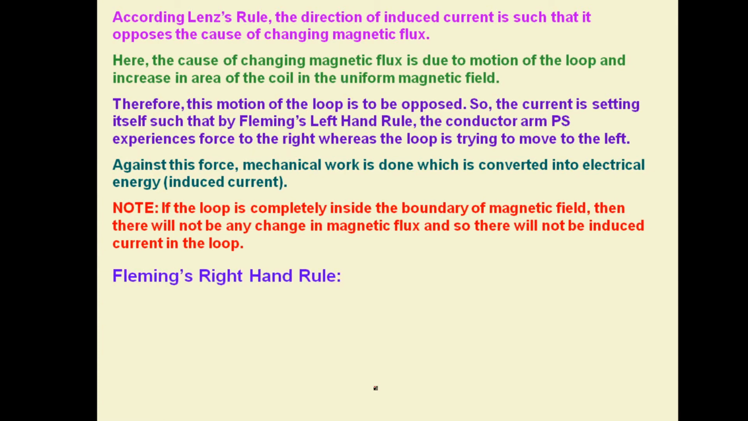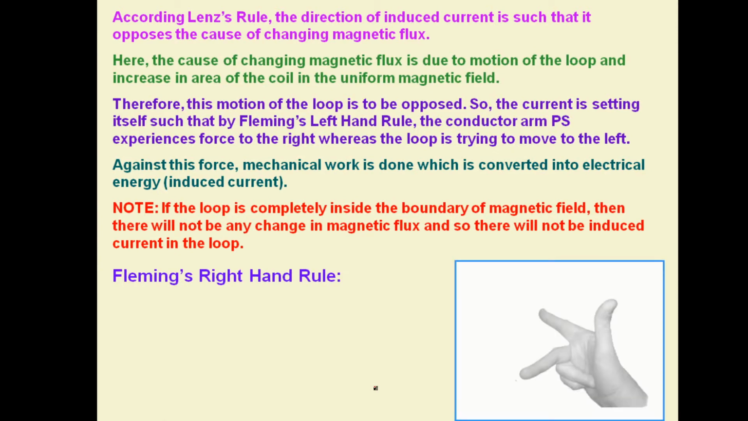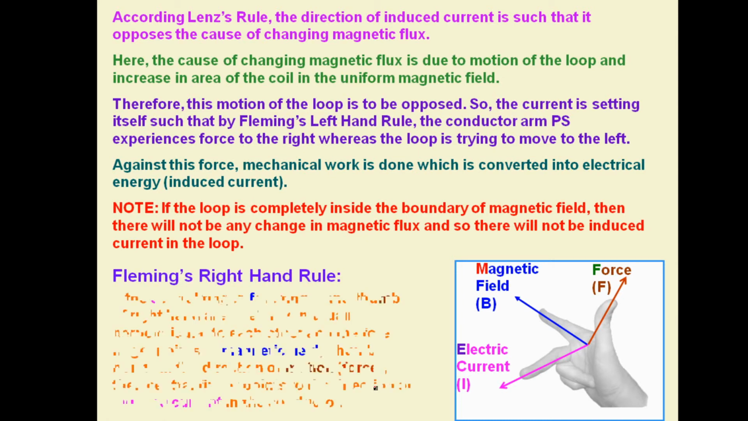Now Fleming's right hand rule, the rule used to represent the direction of induced current. Again we have to use our right hand, first finger, central finger and thumb mutually perpendicular to each other, such that first finger is giving magnetic field, thumb is giving the force or motion of the conductor, then central finger will give the direction of induced current.